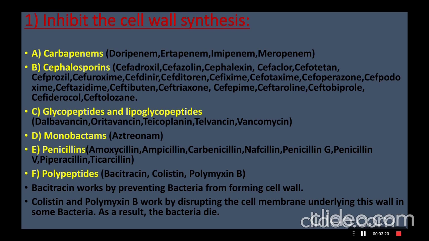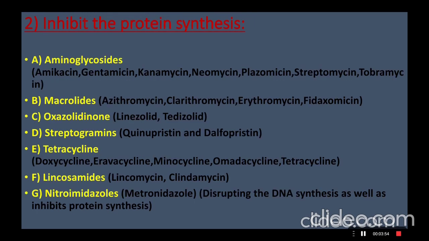Then monobactams like aztreonam, and penicillins like amoxicillin, ampicillin, carbenicillin, nafcillin, penicillin G, penicillin V, piperacillin, and ticarcillin. Then polypeptides like bacitracin, colistin, polymyxin B. Bacitracin works by preventing cell wall synthesis. Colistin and polymyxin B work by disrupting the cell membrane.